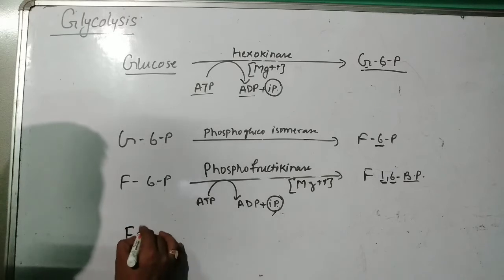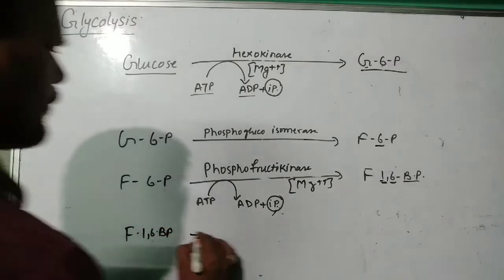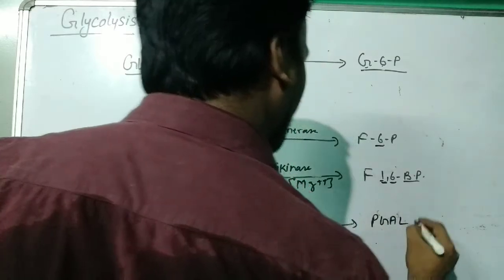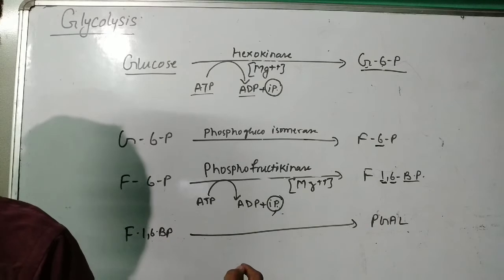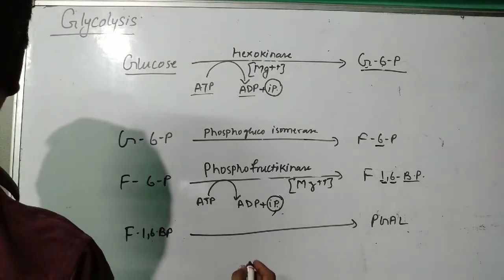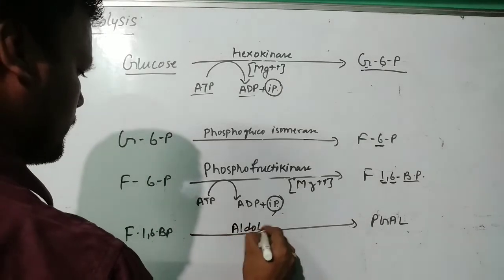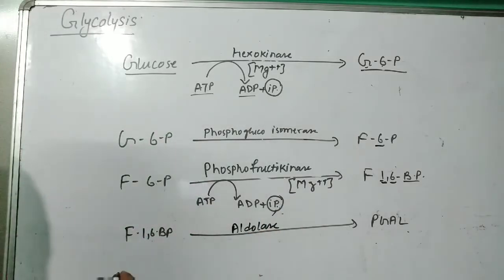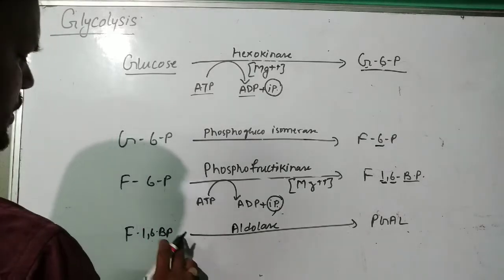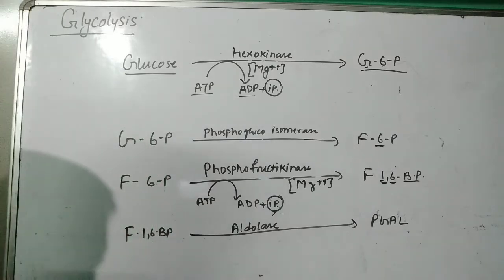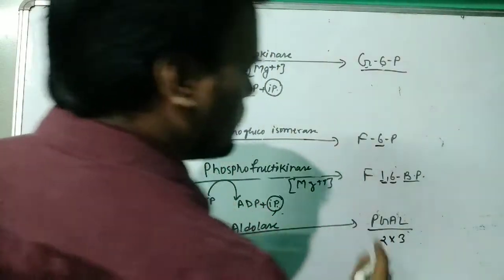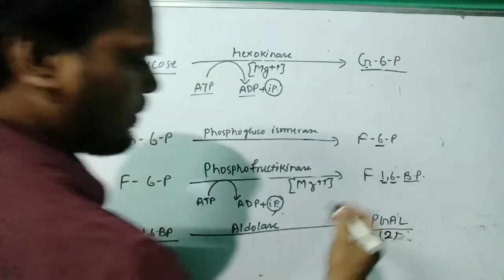Now from fructose 1,6-bisphosphate we are going to form PGAL, phosphoglyceraldehyde. To form phosphoglyceraldehyde we are using an enzyme aldolase, and fructose 1,6-bisphosphate will be converted to PGAL. Now it was a 6-carbon compound, these are 3-carbon compounds, so how many molecules will be formed? 2 molecules of PGAL.